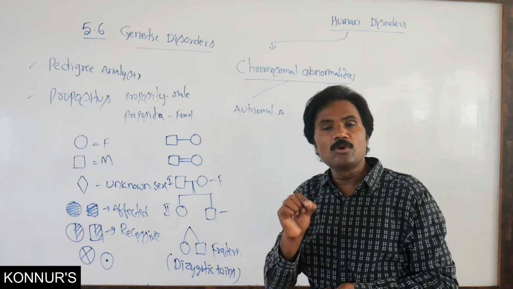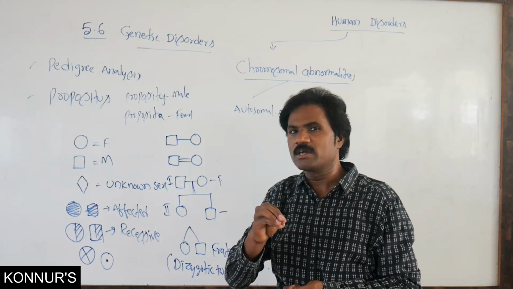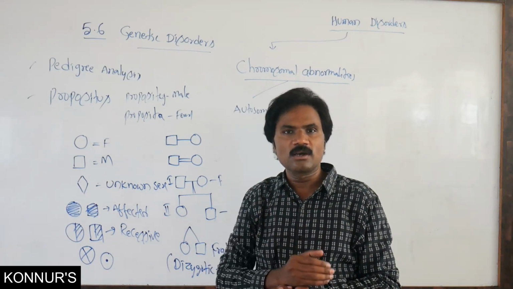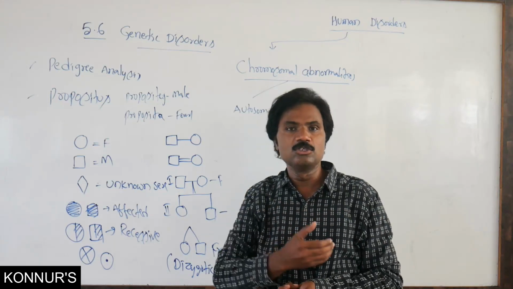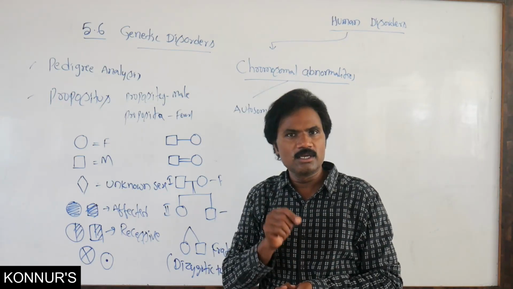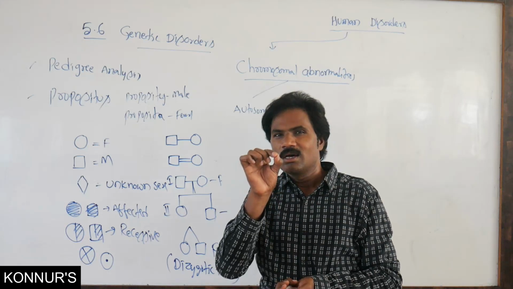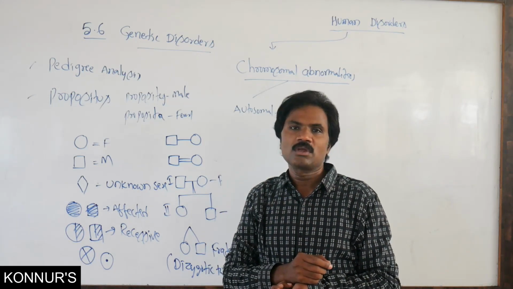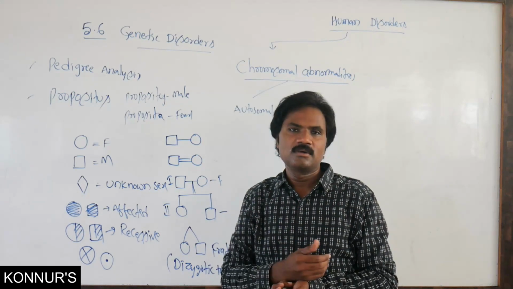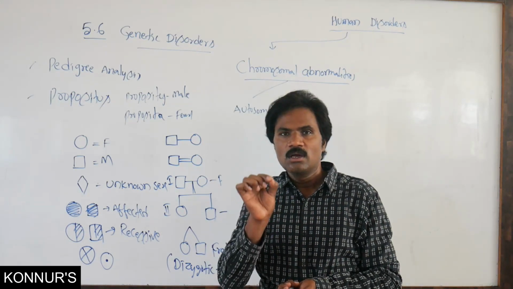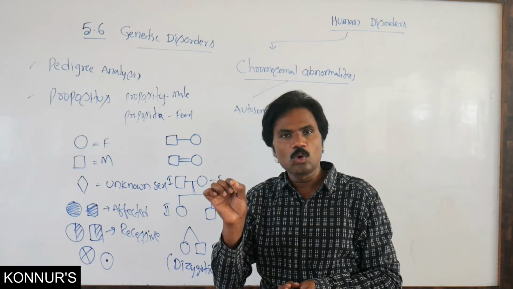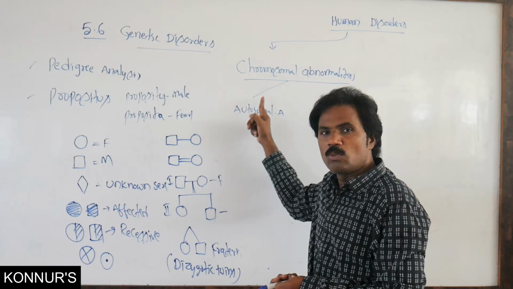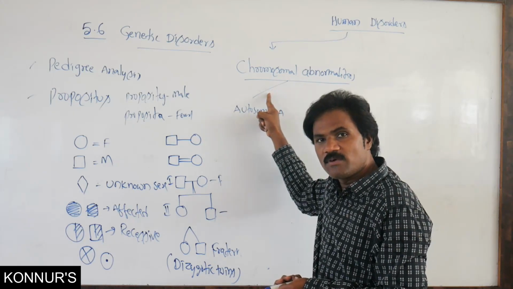Why are chromosomal abnormalities normally seen in different types of organisms and different human individuals? What is the main reason? Because of non-disjunction of chromosomes during cell division. That is the main reason it causes chromosomal abnormalities in an organism.